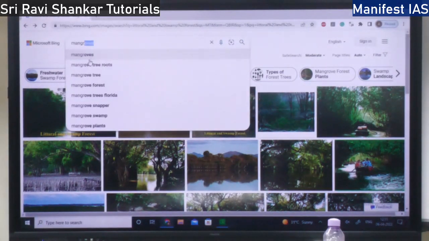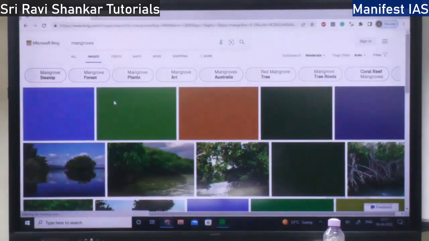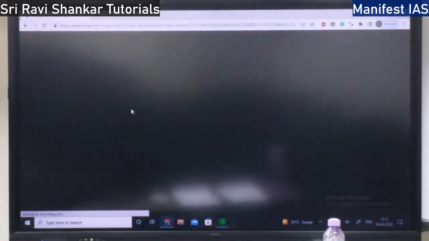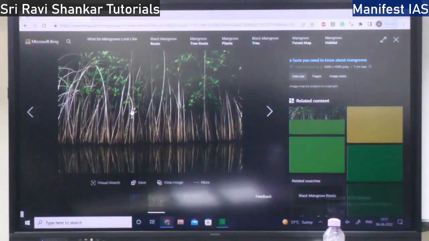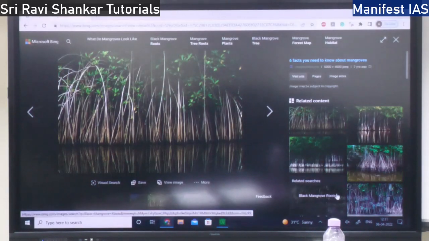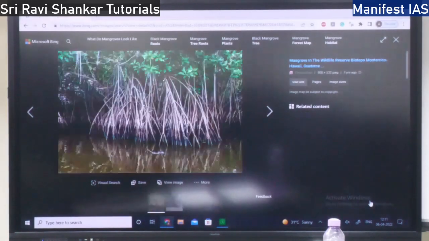Mangrove forest. So this is a mangrove forest. This type of forest is a mangrove forest.